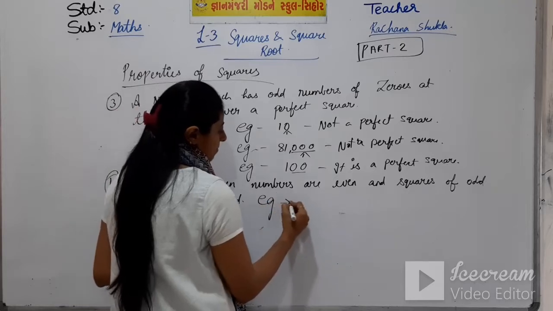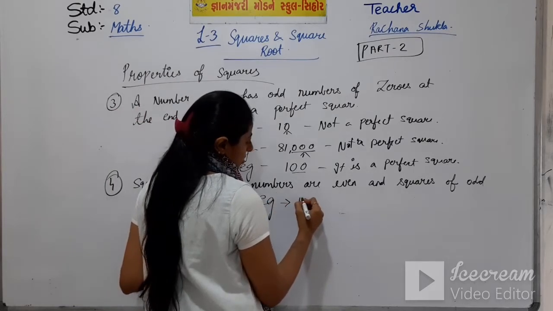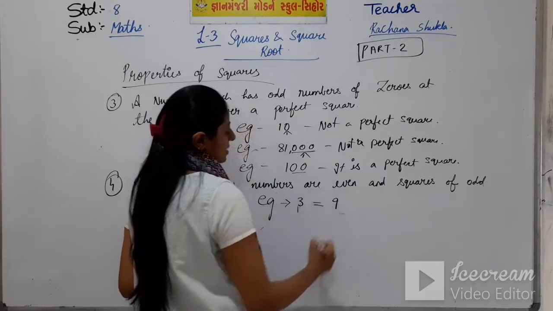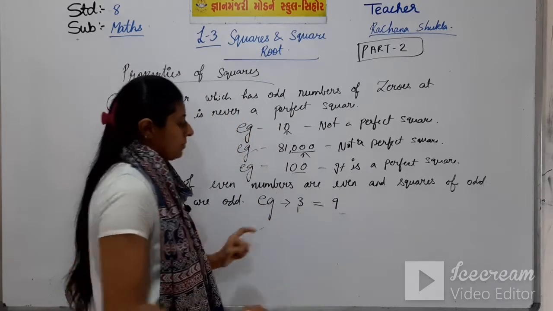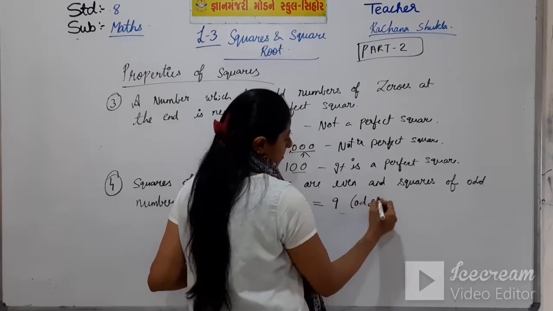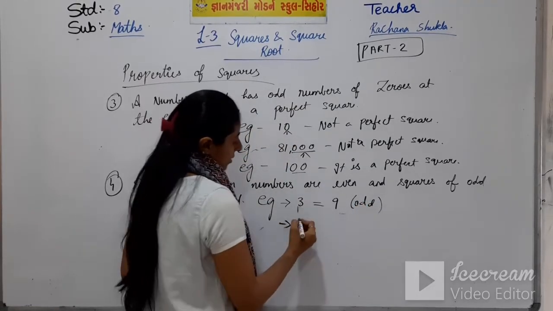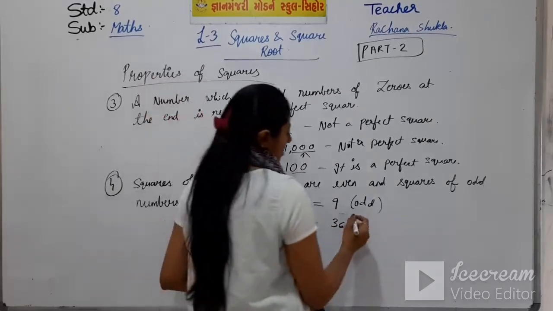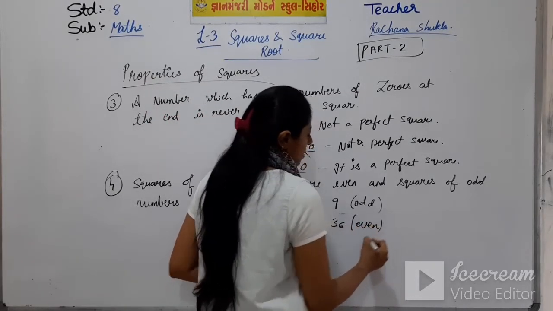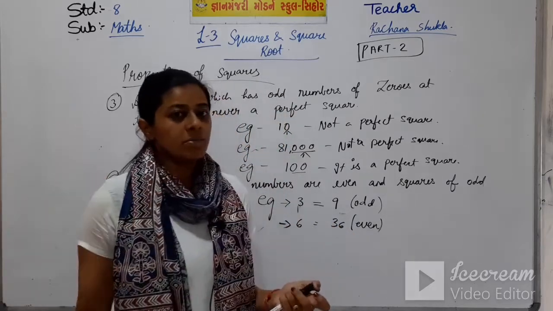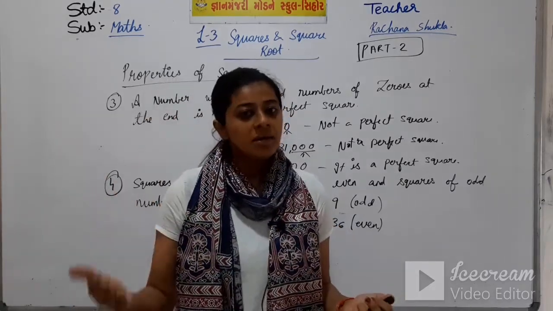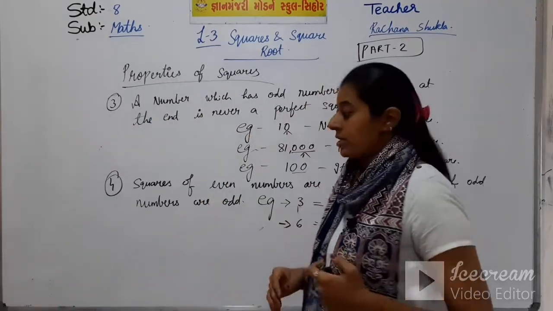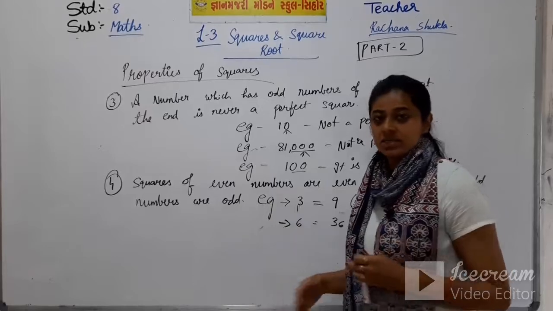Example: the square of 3 is 9. Both are odd. Then I take 6. 6 squared means 36. So both are even. So an odd number gives an odd square and an even number gives an even square. Let's move on to the next property, that is property number 5. Note down these things in your fair book.